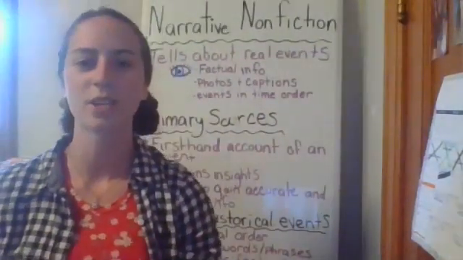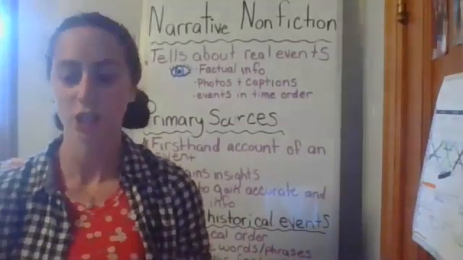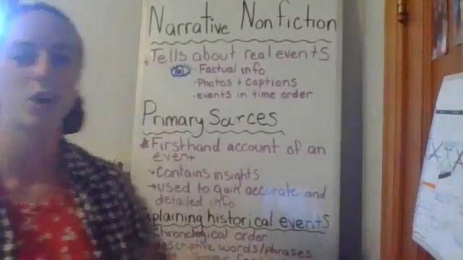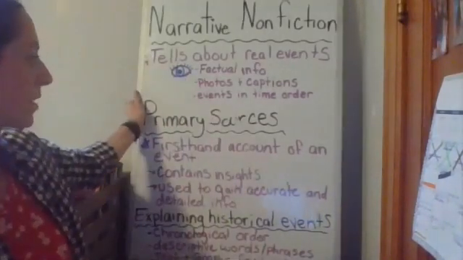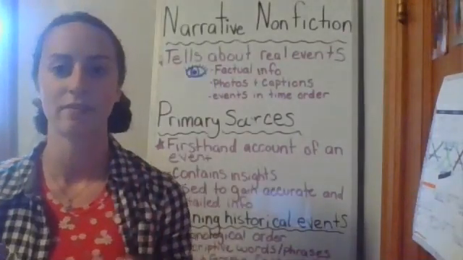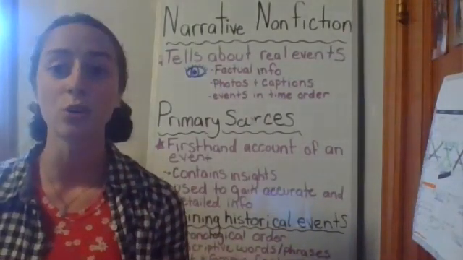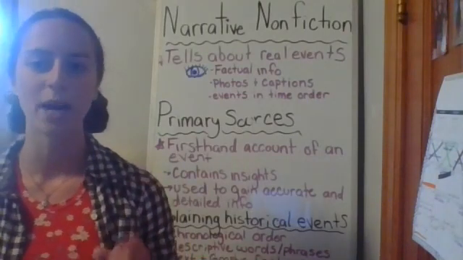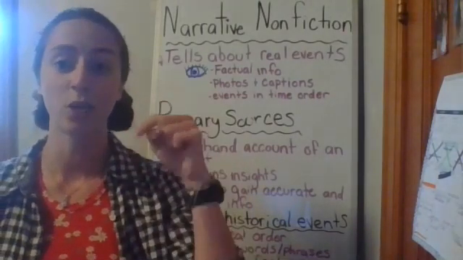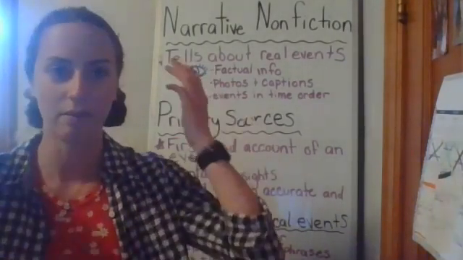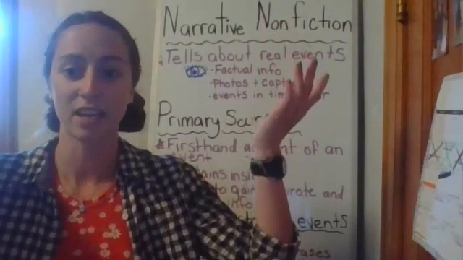Where does the author get all of this information to use in his narrative nonfiction? Well, he will get them from what is called primary sources. Primary sources are first-hand accounts of an event. So they can be a journal, a newspaper article, something that is telling you what happened by somebody who was there for that event.